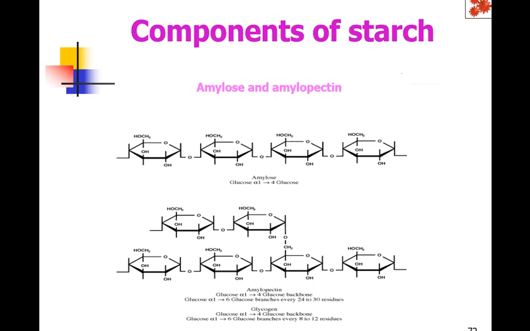In amylose, you can see all the glucose molecules are linked by alpha-1,4 glycosidic linkage. Whereas amylopectin has more residues and some branch points. Near the branch points, the bonding is alpha-1,6 glycosidic linkage. So amylose has all 1,4 glycosidic linkages, whereas amylopectin has alpha-1,4 glycosidic linkage and alpha-1,6 glycosidic linkage at the branch points. This is the alpha-1,6 glycosidic linkage.